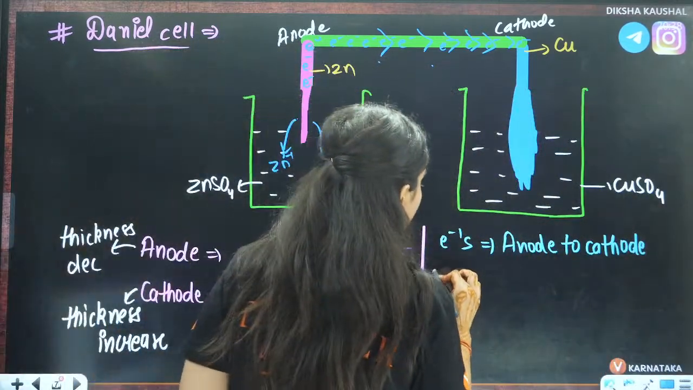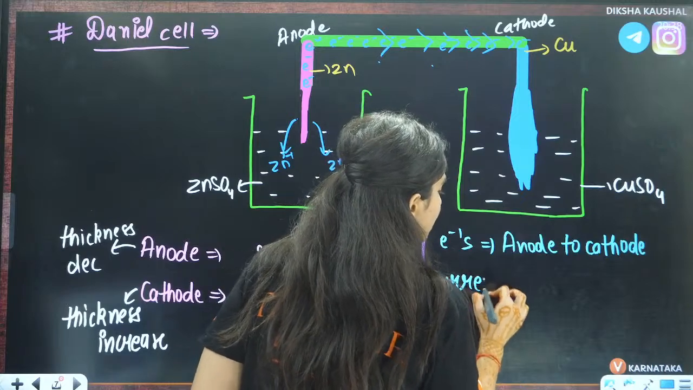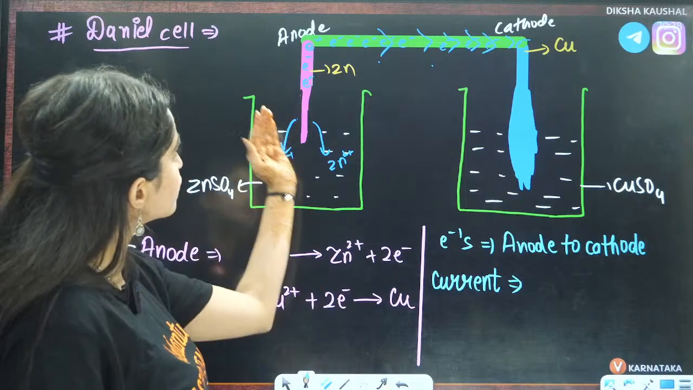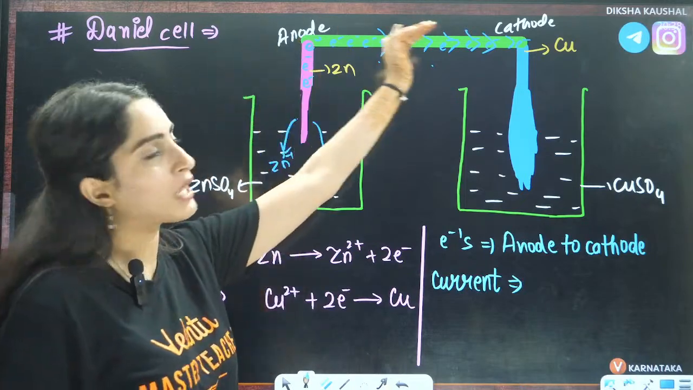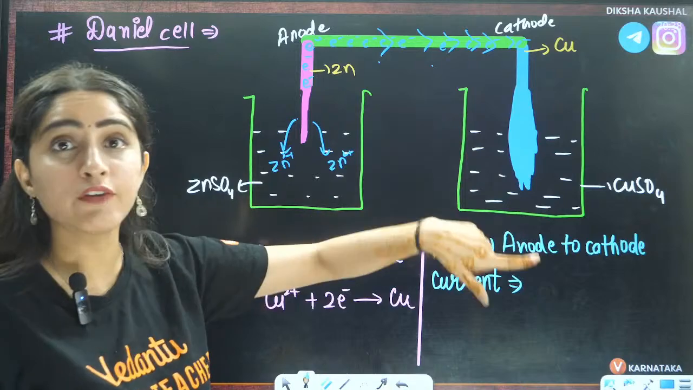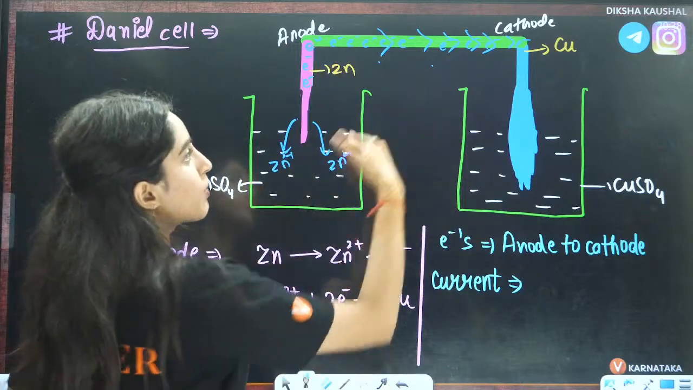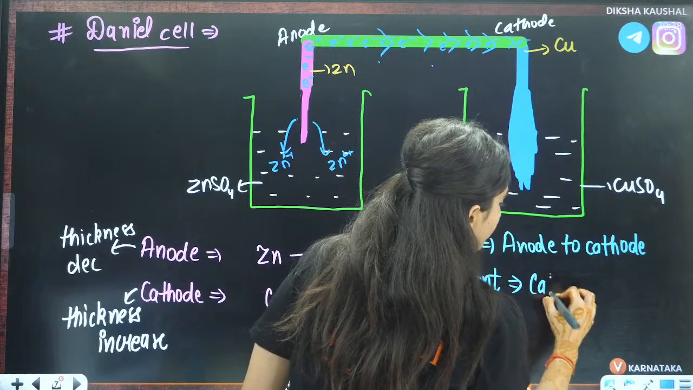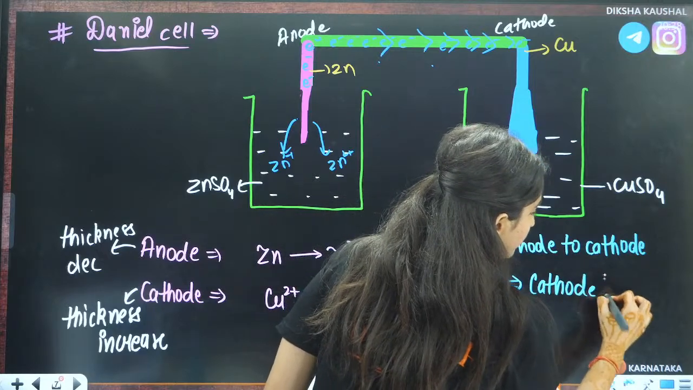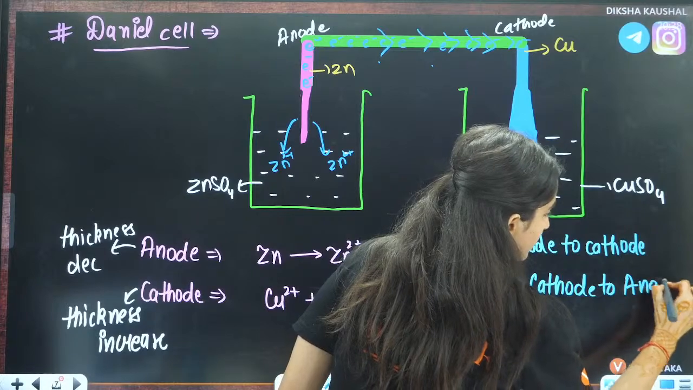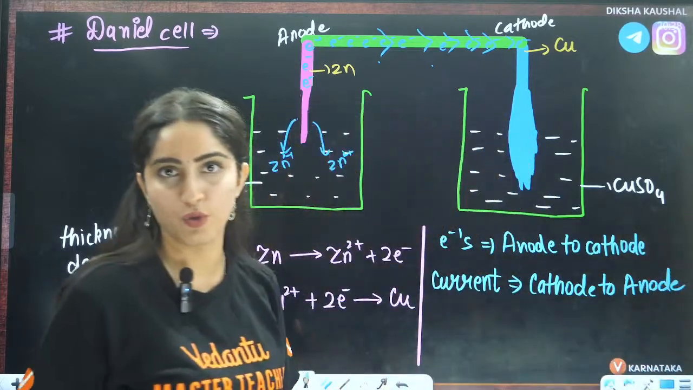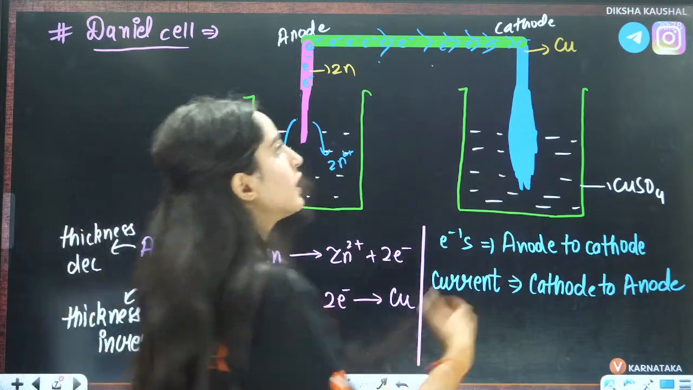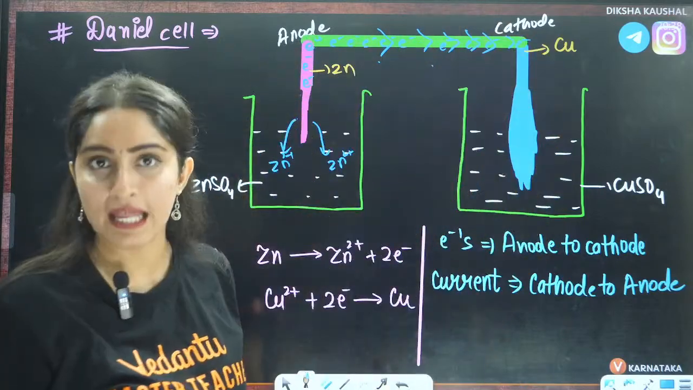And the current is always opposite to the flow of electrons. If electrons are moving from anode to cathode, then the current will move in the opposite direction, that is from cathode to anode. So you can write, current will move from cathode to anode, right? So here it will move in this direction and here current will move in the opposite direction.